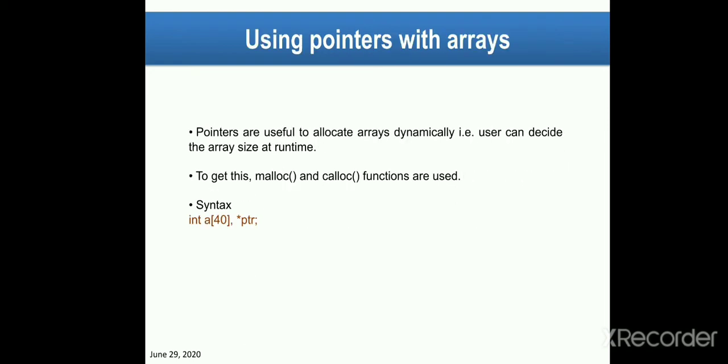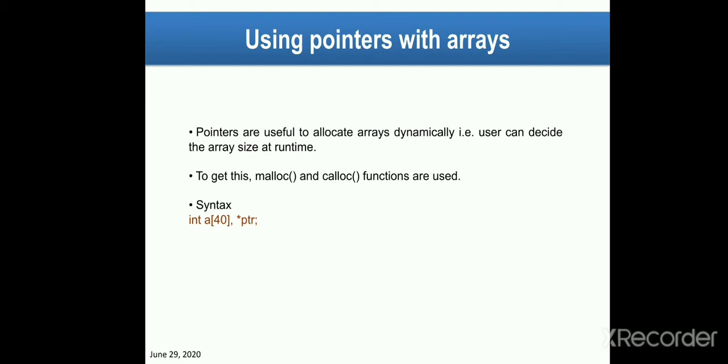Then using pointers with arrays. Basically, a pointer is one of the efficient tools to access elements of an array. So pointers are useful to allocate arrays dynamically. So the question is, what does it mean? Dynamically means the user can decide the array size at runtime.